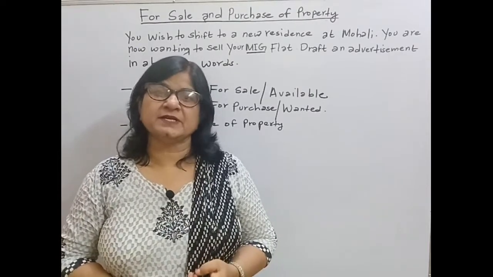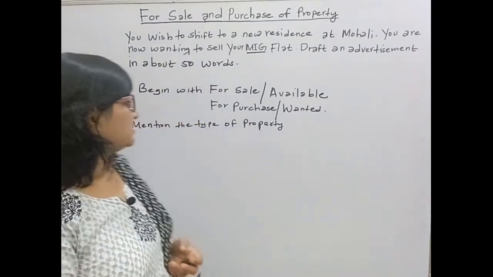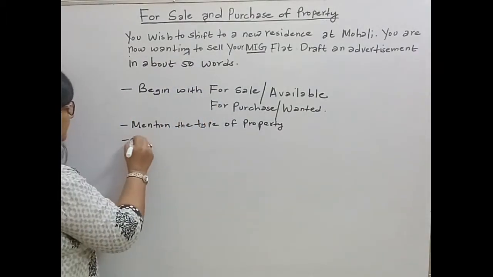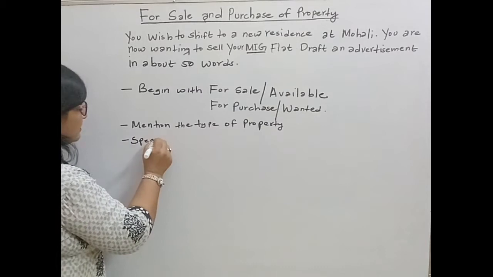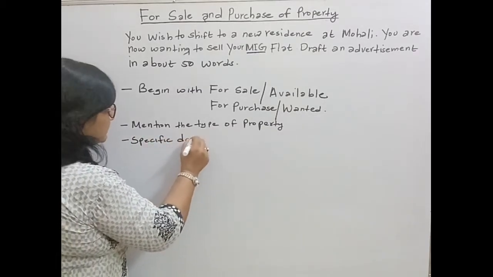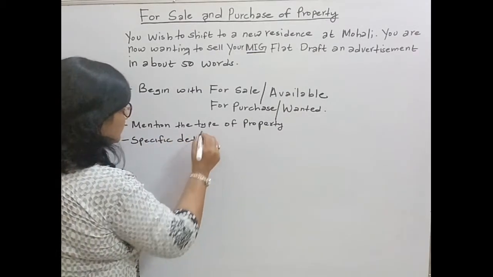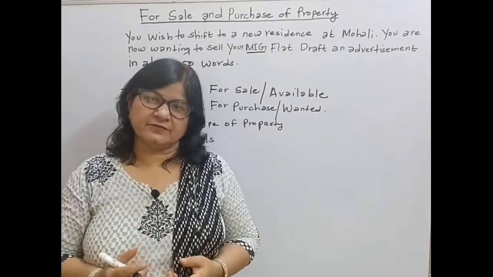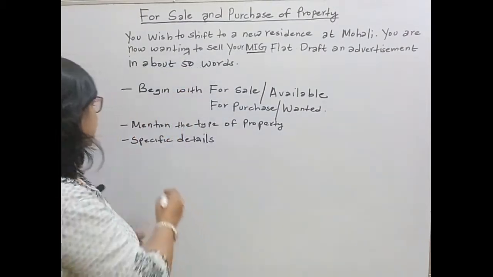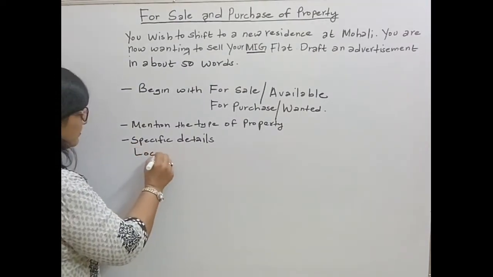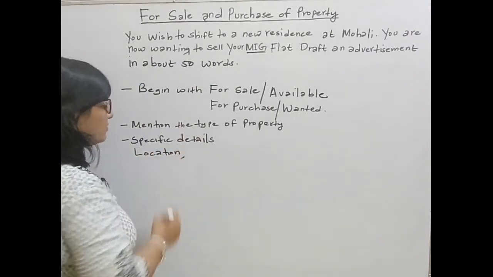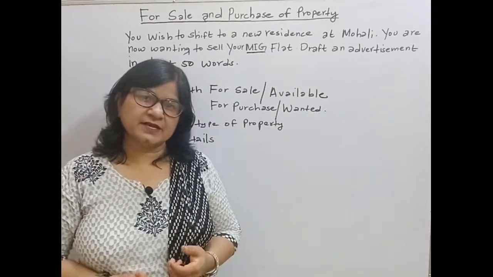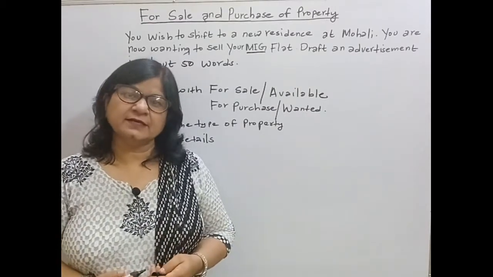And the third point is that you have to mention the specific details of the property. And what are the details that you can give? Number one, you can tell about the location, where it is. You can mention the area or the city.